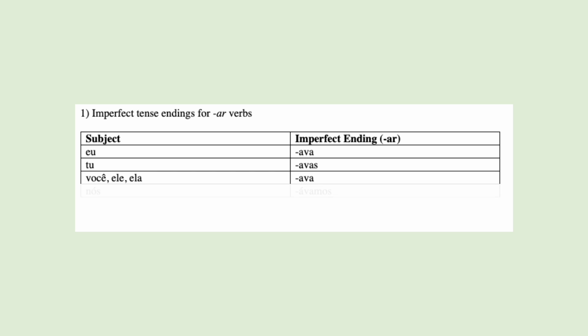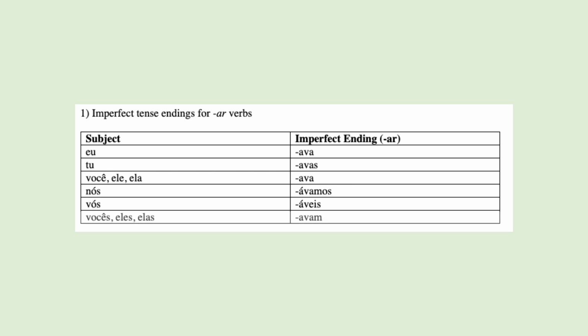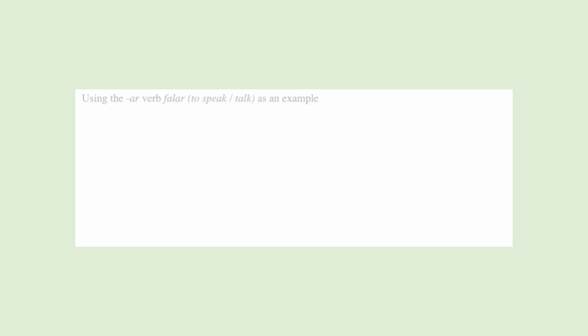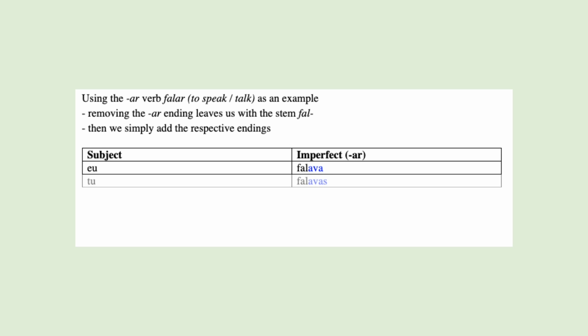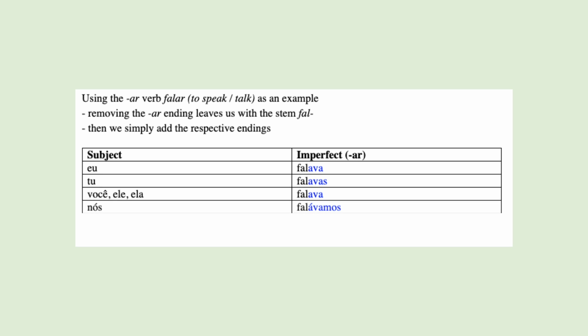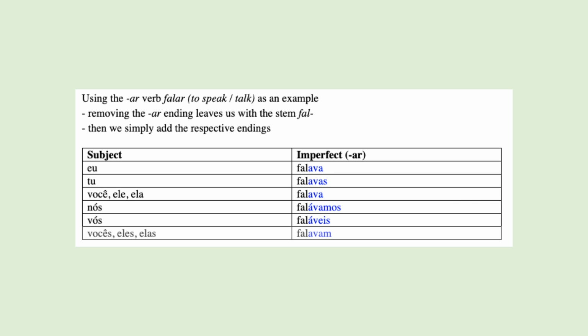Under the imperfect, as well as the present and preterite, we remove the infinitive ending of the verb and then add the respective endings to that stem. The imperfect endings for AR verbs: ava, avas, ava, avamos, aveis, avam. So for the verb falar, we remove the AR ending, giving us the stem fal, and to this we add the imperfect endings afterwards: falava, falavas, falava, falavamos, falaveis, falavam.